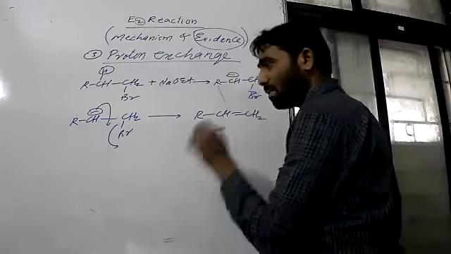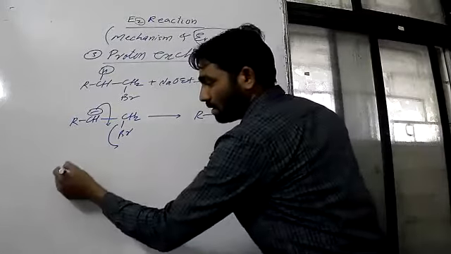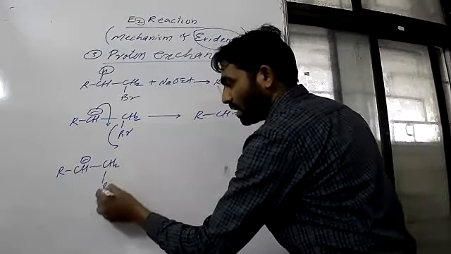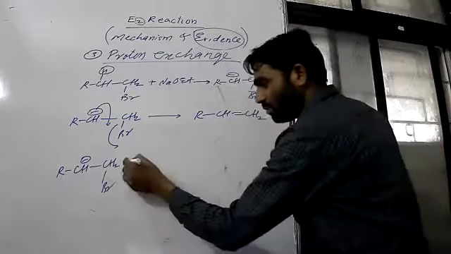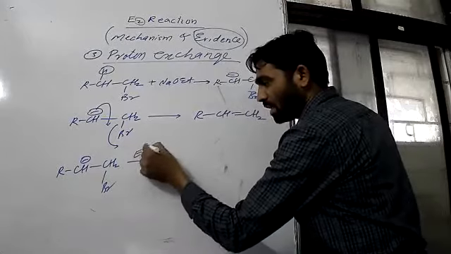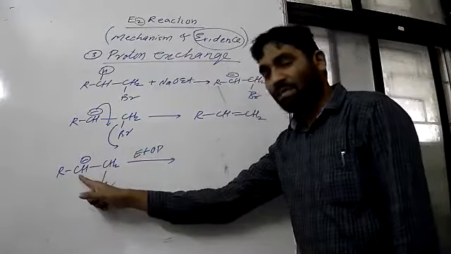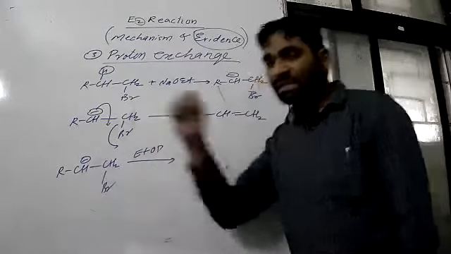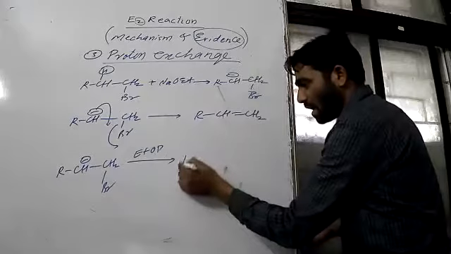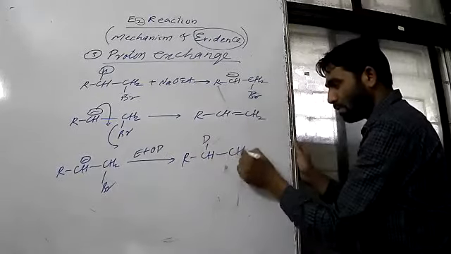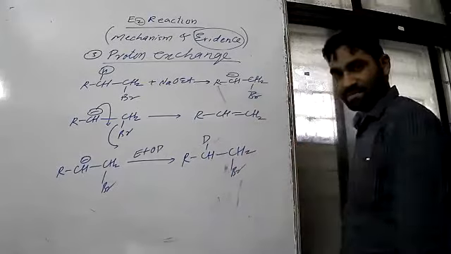But if we are using a deuterated solvent, if we are using ethanol which is deuterated, then this carbanion will abstract a deuterium from the solvent. Some amount will be like this, this will form, but some amount will be like this.